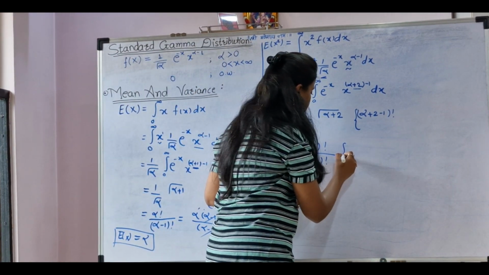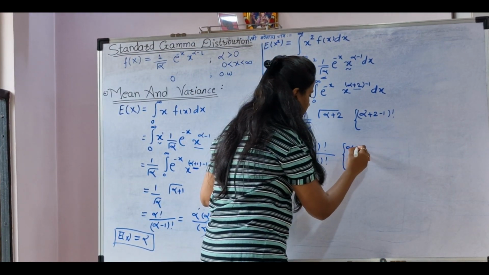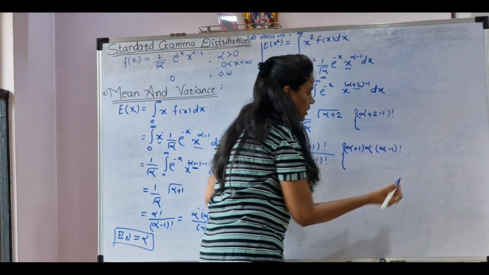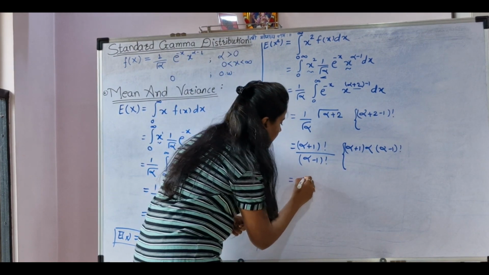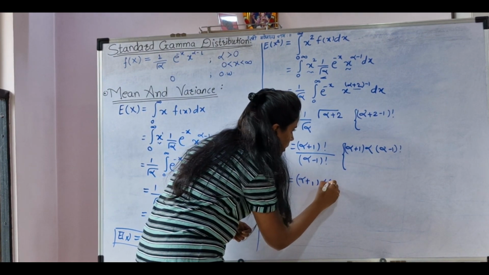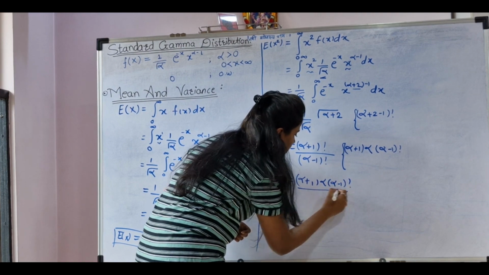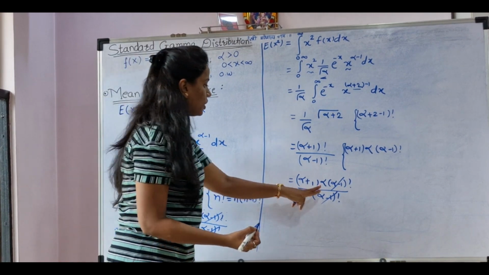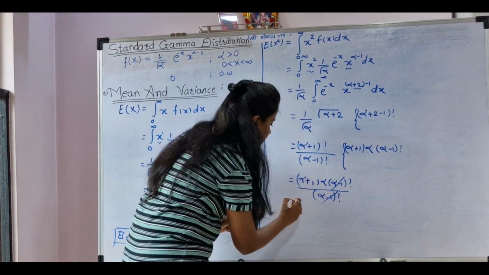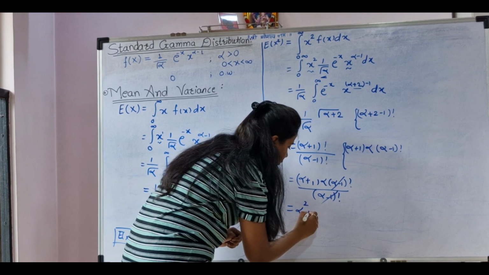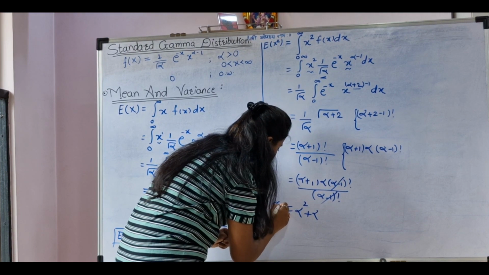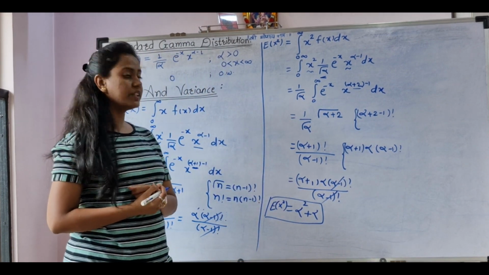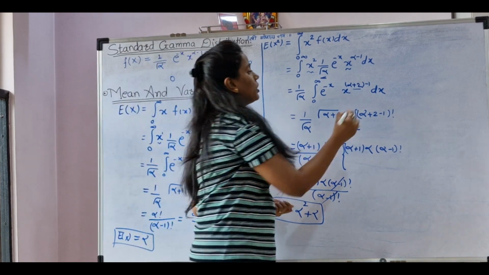So let's expand our numerator here. It will be alpha plus 1 into alpha into alpha minus 1 factorial. So the same I am writing here, alpha plus 1 into alpha into alpha minus 1 factorial upon alpha minus 1 factorial. This term will get cancelled. We can multiply alpha inside the bracket, so it will be alpha square plus alpha, which is our expectation of x square. Now we want to find the variance, right? And what is the formula for variance?